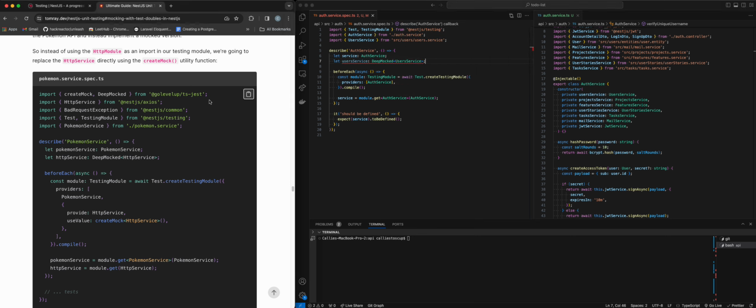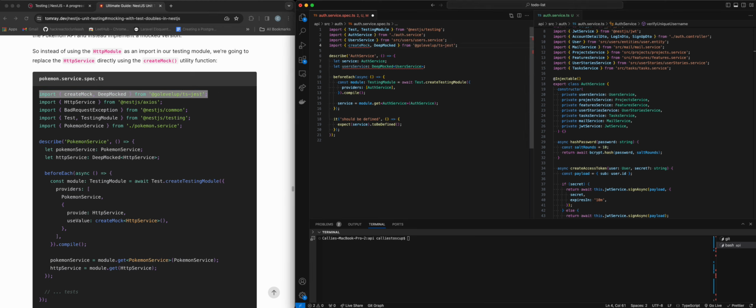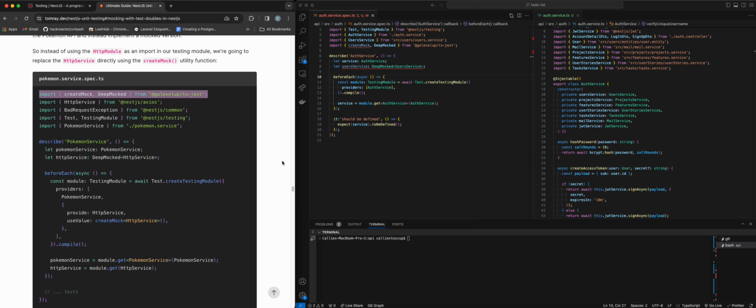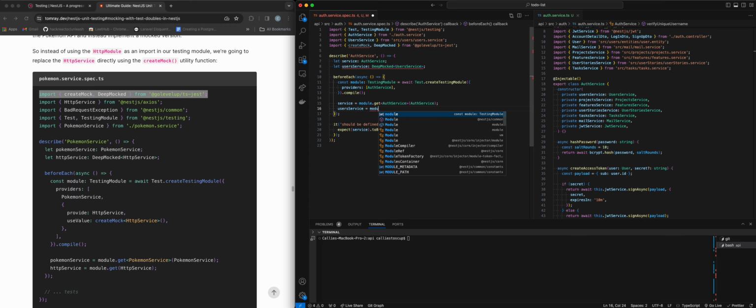Deep mocked is going to come from here, so we're going to import it. All right. And now it's just mad that we're not using it. Okay, so then here we want to say users service is equal to module dot get users service.